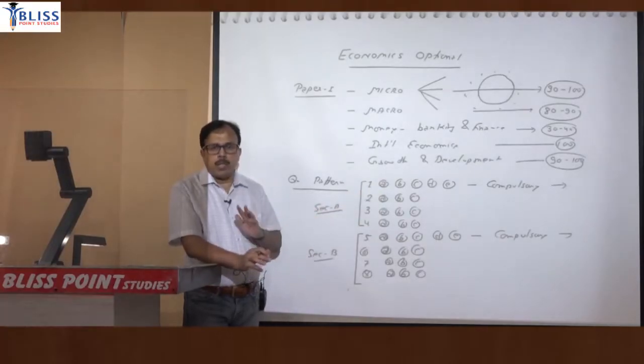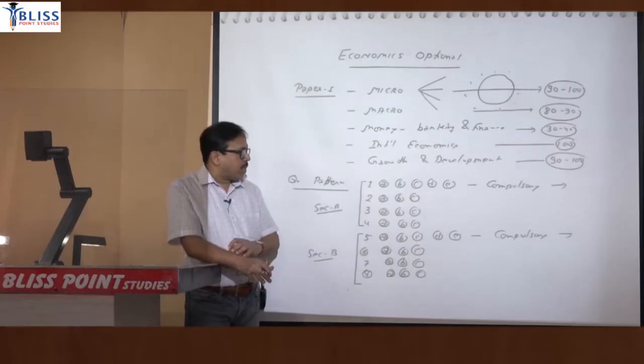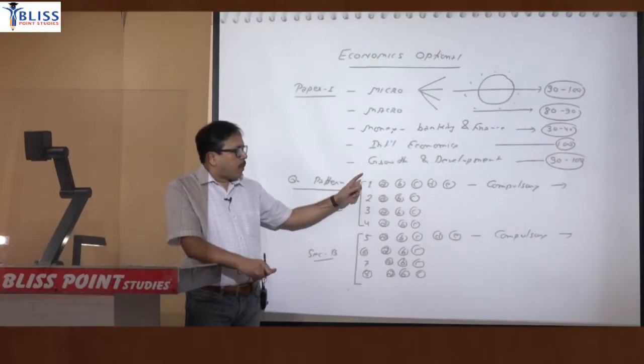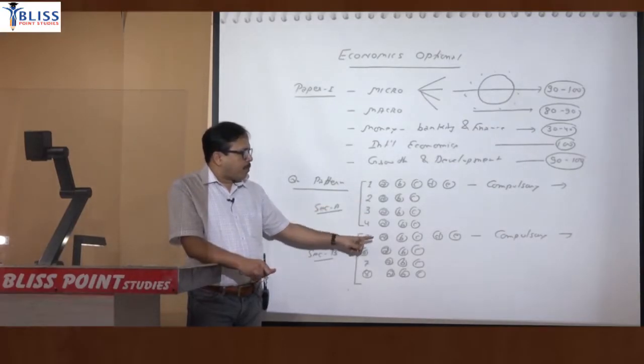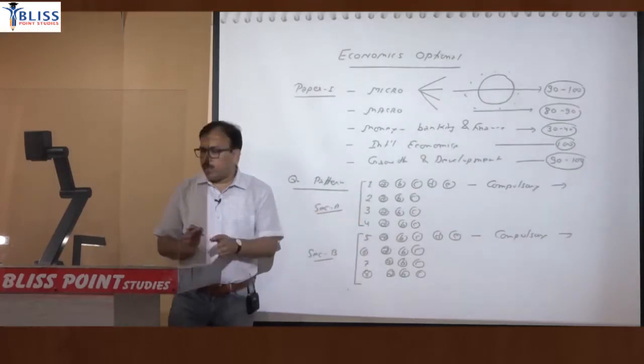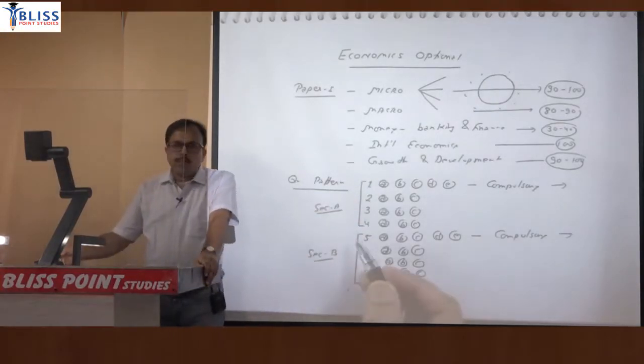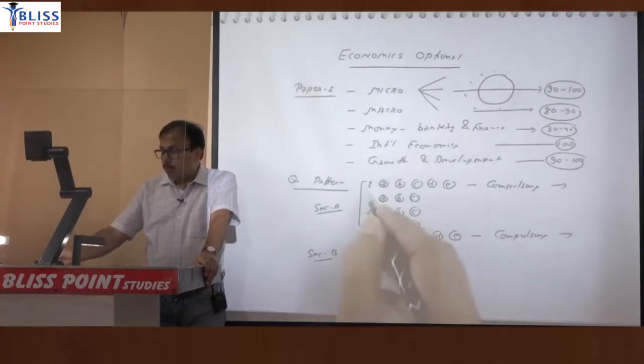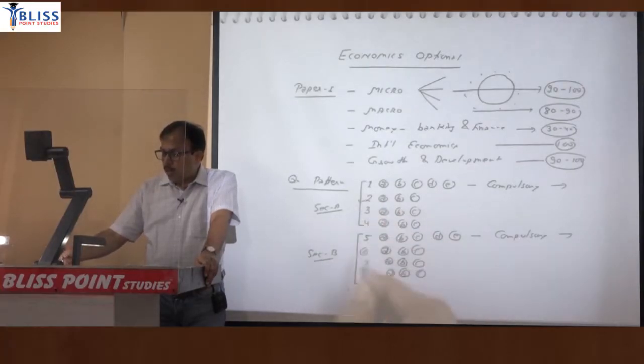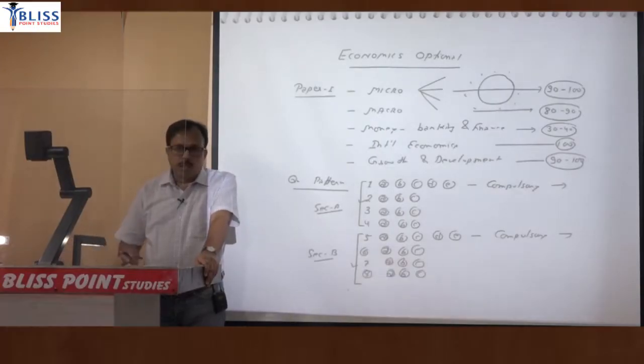That means in totality you have attempted 4, and now you are free to choose the 5th question from any section. This instruction is very clear: you have to attempt at least one question from each section. For example, suppose you attempted question number 2 here and question number 7 there, then you are free to choose the last question from any section.